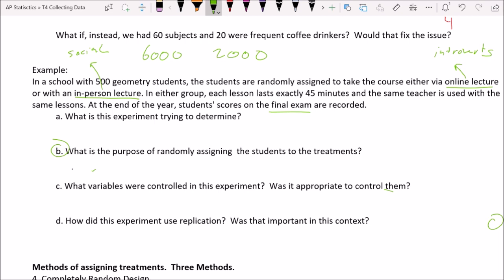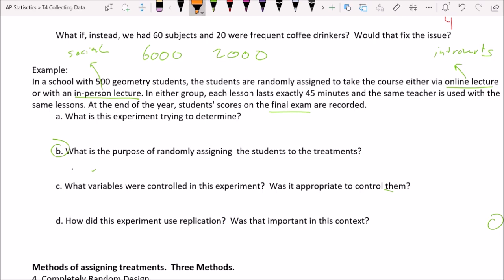Either way, if you let the students choose, you're not going to get relatively equal demographics or equal representation in both groups. You're going to have totally different social skills and academic skills in the different groups, and so you don't have control. Okay, when you do that, you've not controlled for the other variables. What about C? What variables were controlled? There were 3 of them.